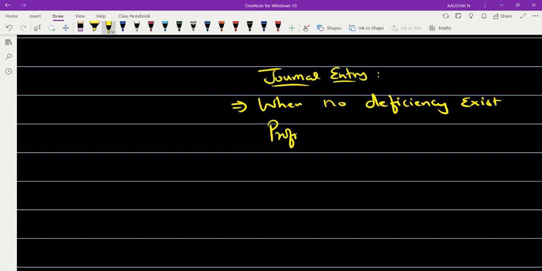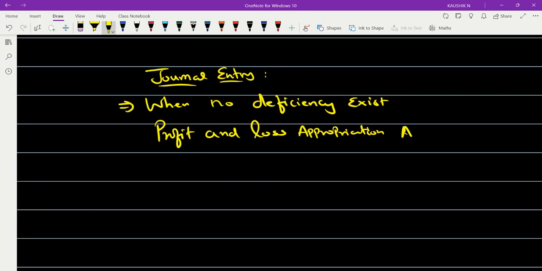So the entry will be: profit and loss appropriation account is debited to partners' capital or current account.